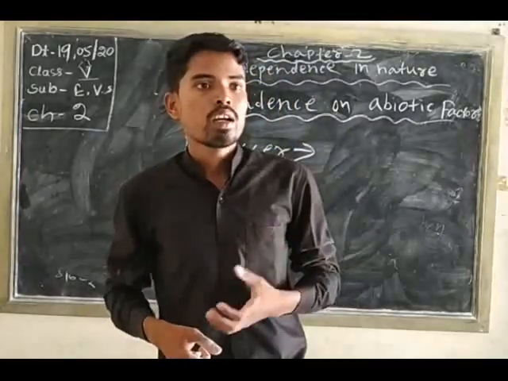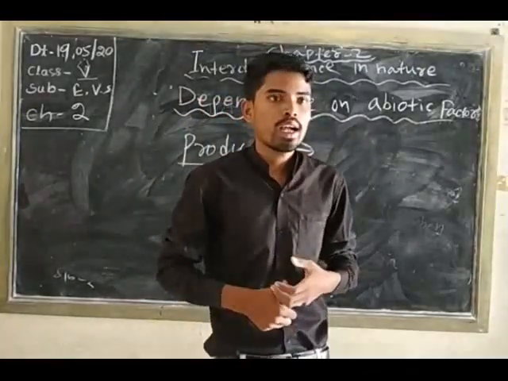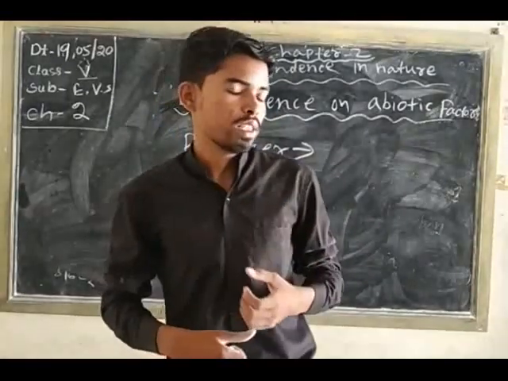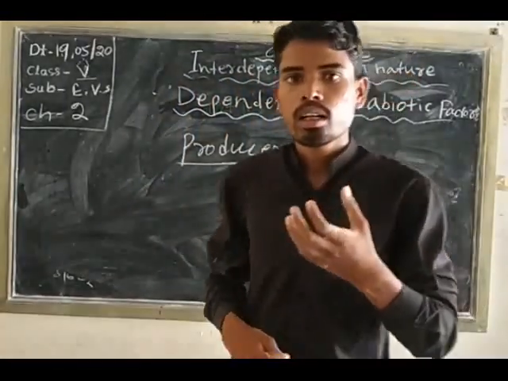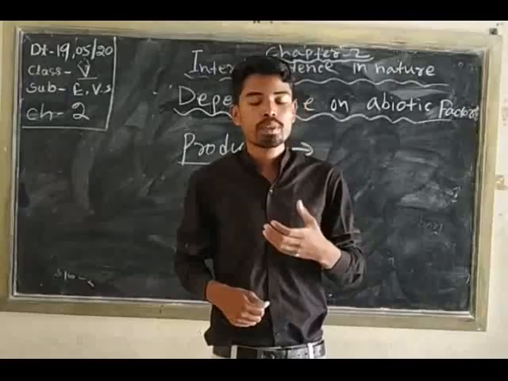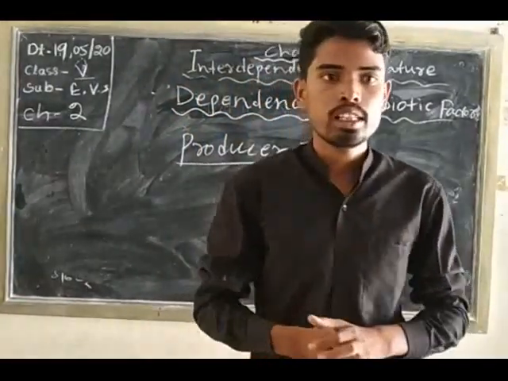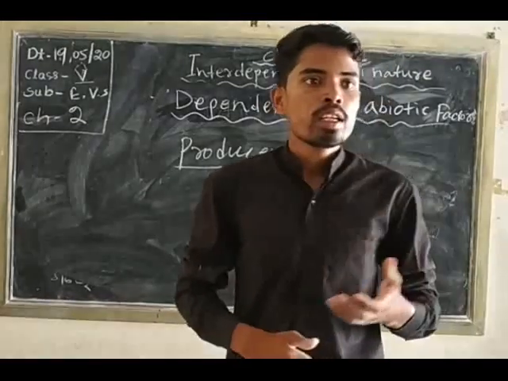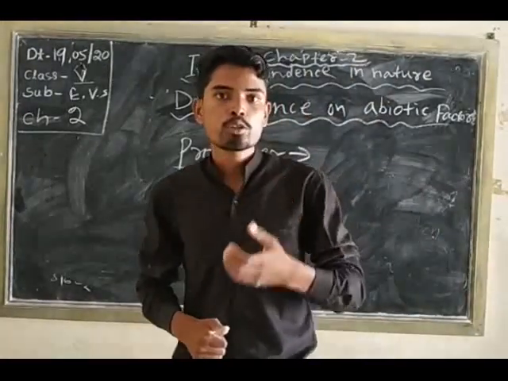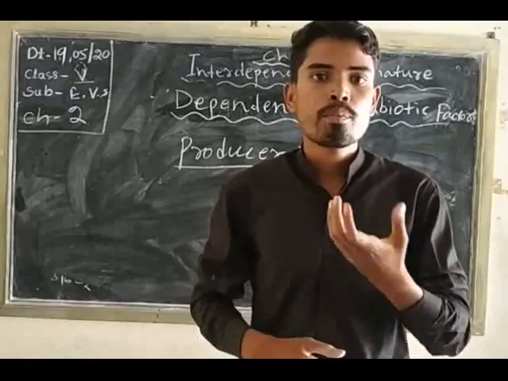So this is the photosynthesis process. And chlorophyll is a green substance present in the leaf, and the leaf is also called the food factory.